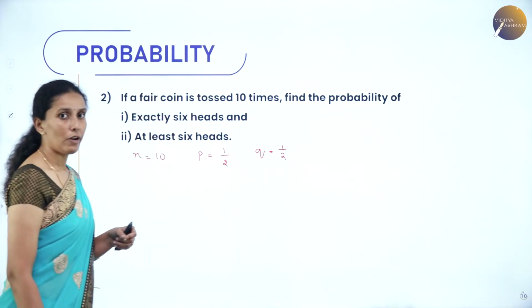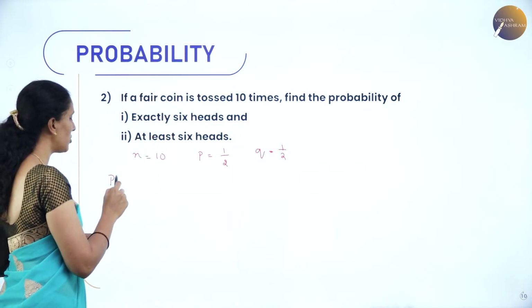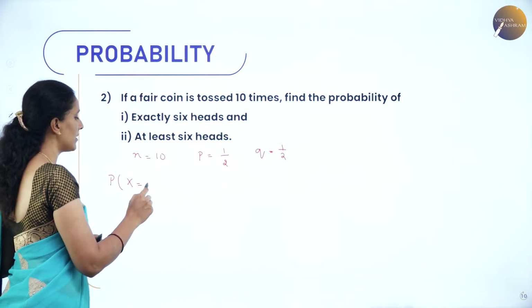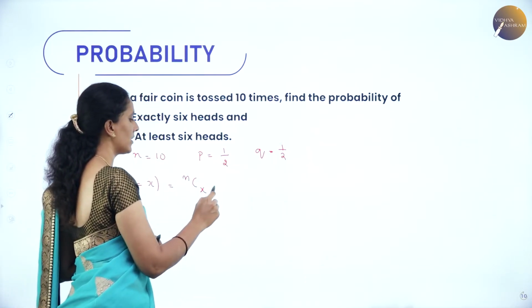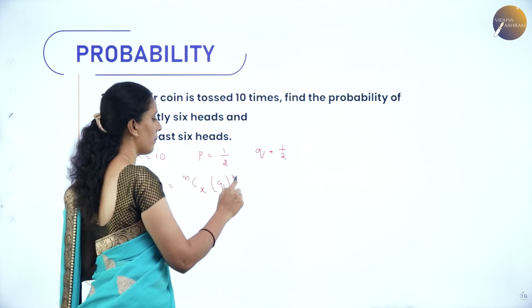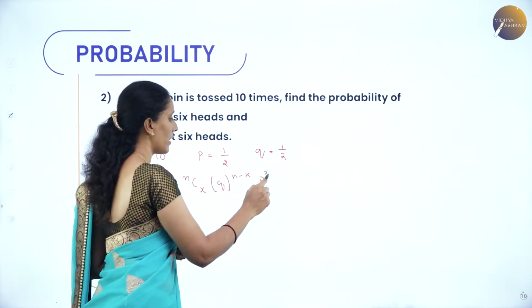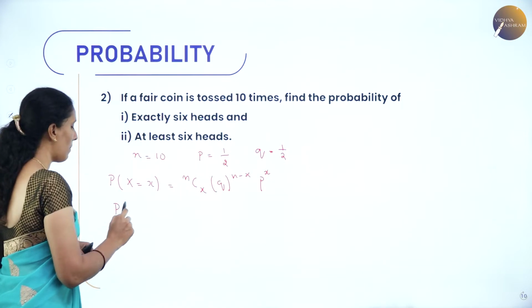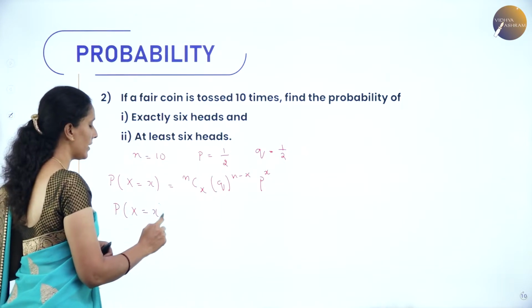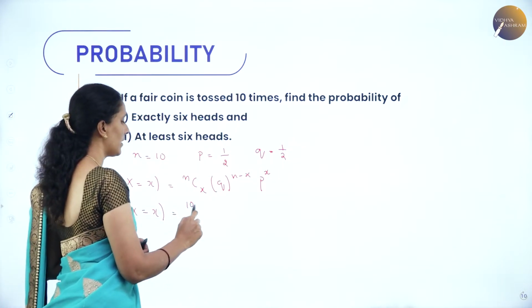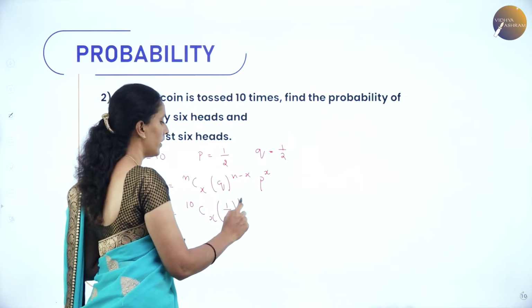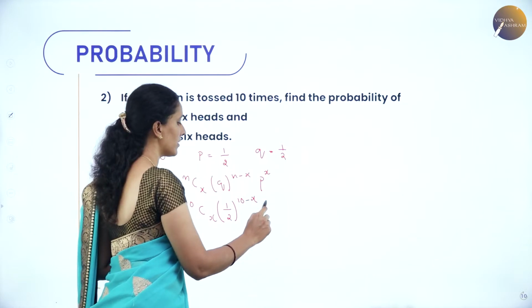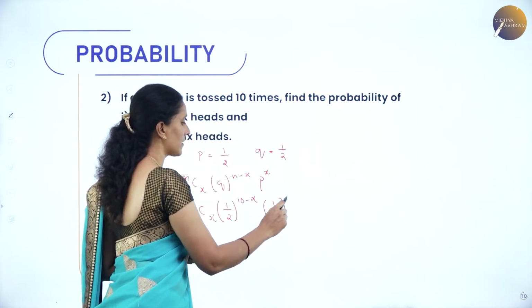Now let us calculate the probability of success for the value x, that is nCx q^(n-x) p^x. So probability of x is equal to 10Cx, q is 1/2 to the power 10 minus x, p is 1/2 to the power x.